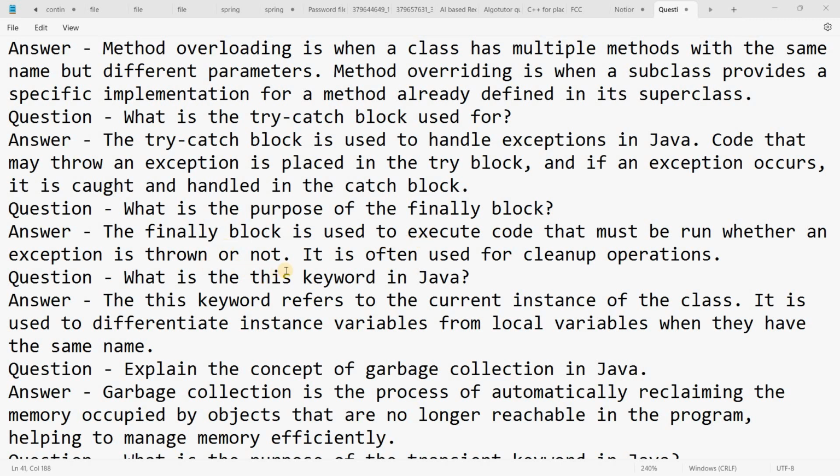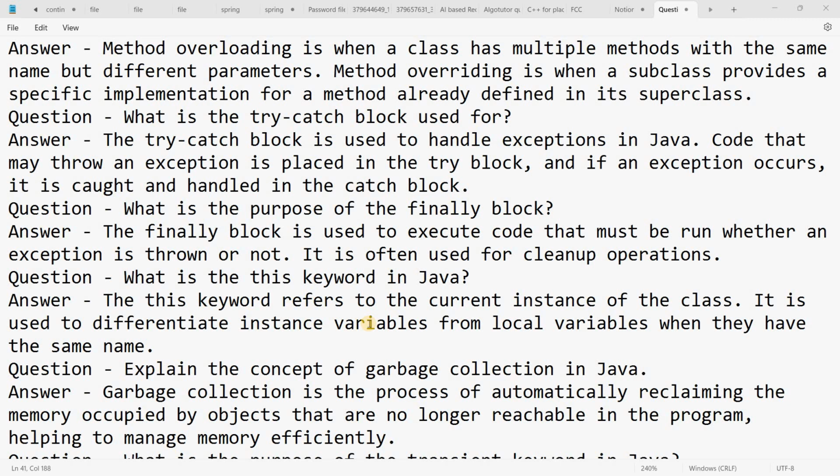What is the this keyword in Java? This keyword refers to the current instance of the class. It is used to differentiate instance variables from local variables when they have the same name.